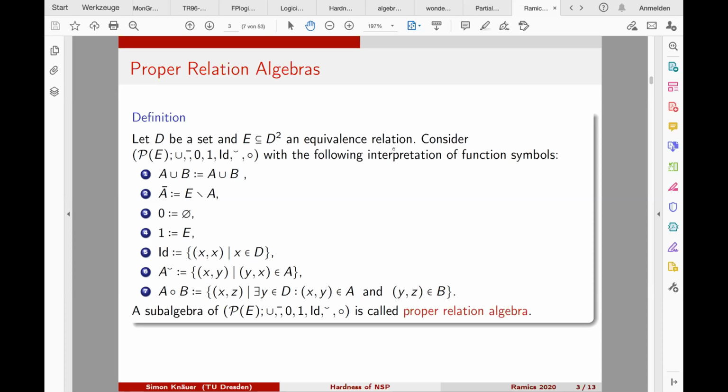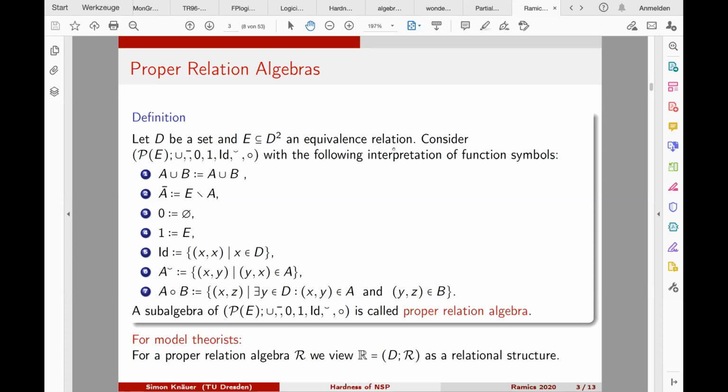Now subalgebras of such an object are called proper relation algebras, and subalgebras, of course, mean that they are closed under the operations. We can view these objects, proper relation algebras, from a slightly different point of view. If we take this set of relations, so basically the domain of this proper relation algebra, and put this on the set D, then we have a relational structure, so some set together with relations. This is a connection that I will come back to later.